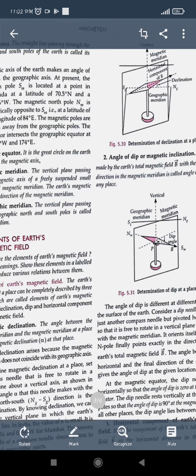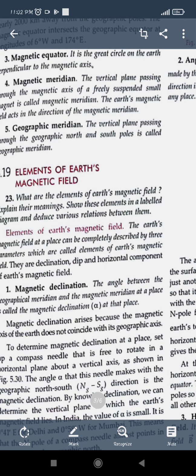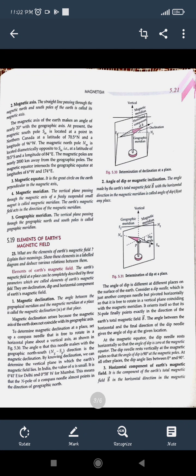So here we are seeing the elements of the Earth's magnetic field. The Earth's magnetic field at a point can be described by three parameters. These parameters are said to be the elements of the Earth's magnetic field, that is the angle of declination, the angle of dip, and the horizontal component of the Earth's magnetic field. Okay.